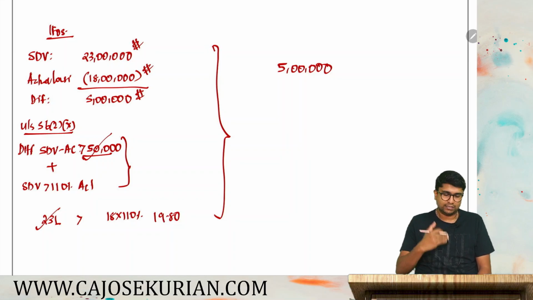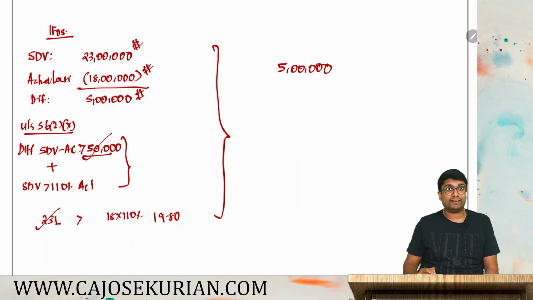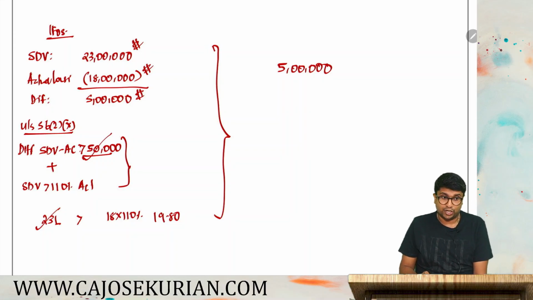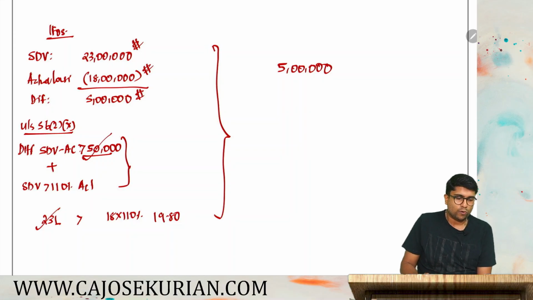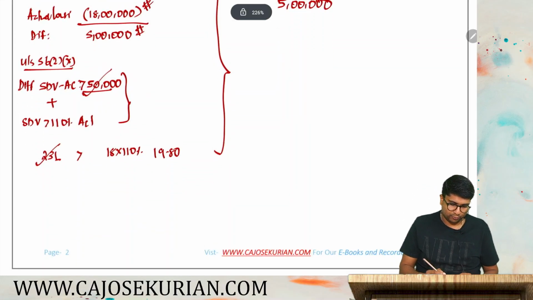Even if he is an NR, this property is actually in India. So this amount of 5 lakhs is actually accrued in India, hence taxable in the hands of this particular non-resident. Now, not yet over. He received salary income also. So salary